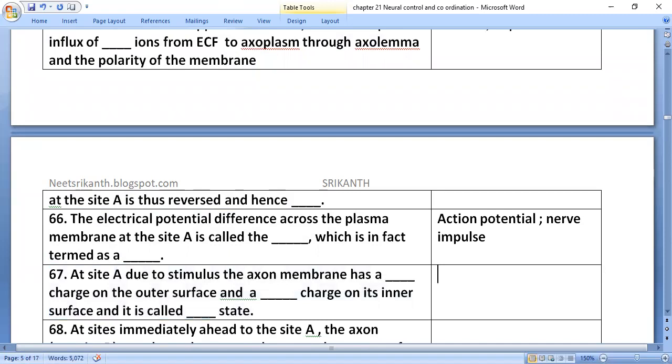At site A, due to the stimulus, the axon membrane has a negative charge on the outer surface and a positive charge on its inner surface. This status is called depolarized.